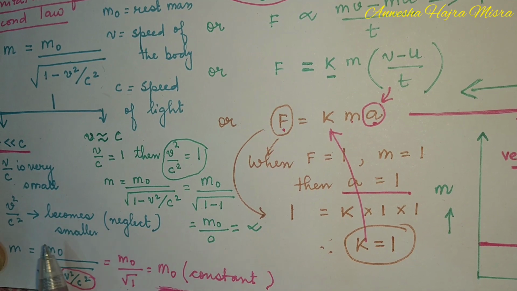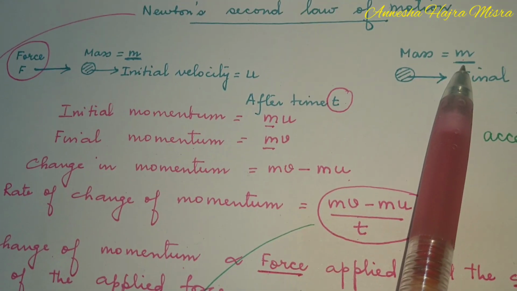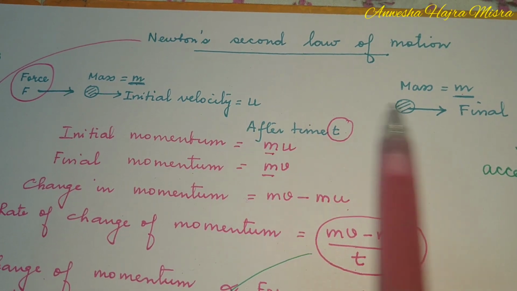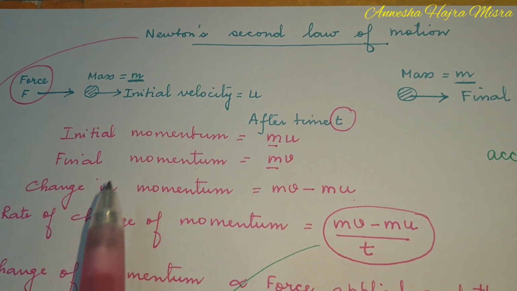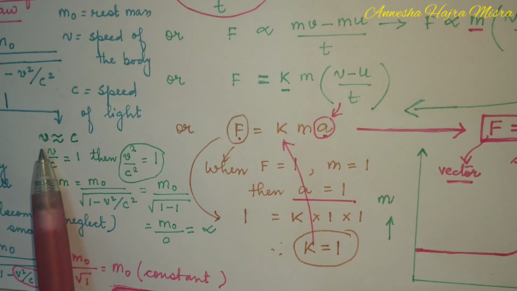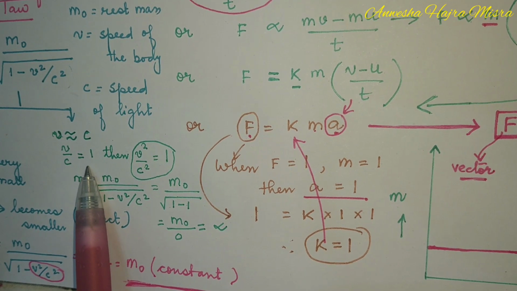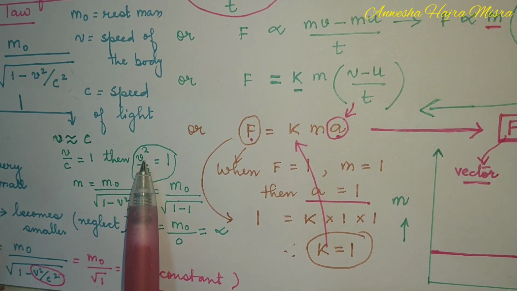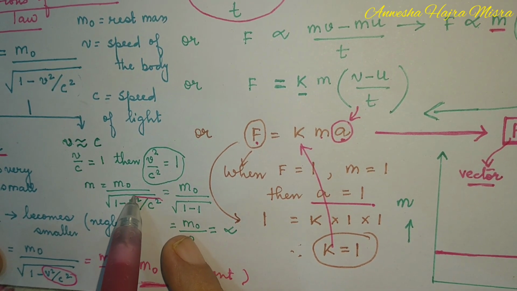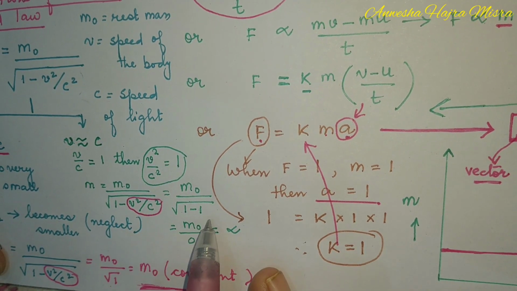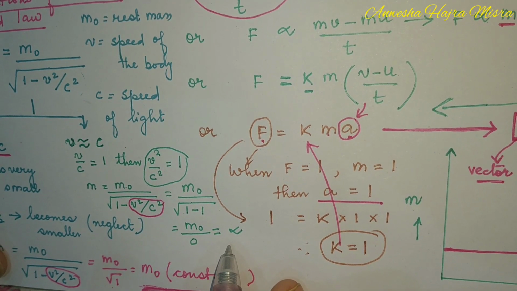This is what we take while we do our calculations. We take the mass constant. That means here we have taken m, here also we have taken m. That means we have taken that the speeds are much less than the speed of light. But what happens when the speed of the body approaches the speed of light? This term becomes almost 1. So v squared by c squared becomes 1, and 1 minus 1 becomes 0. Anything by 0 becomes infinite.